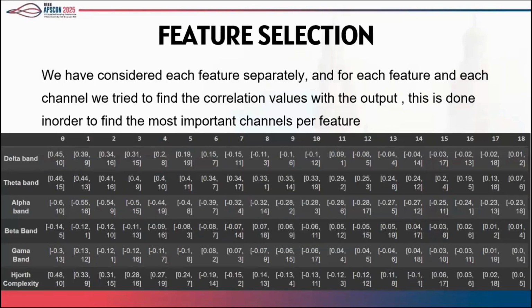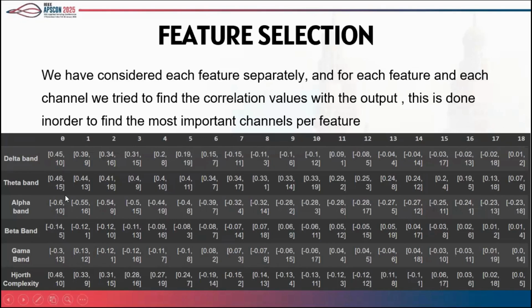So this is basically where we calculated correlation. What we did was that we took one feature and one channel at a time and calculated the correlation. The correlation was the Pearson correlation with the field that says whether the individual has the disease or not, 0 or 1. So we put these channels in descending order of correlation.